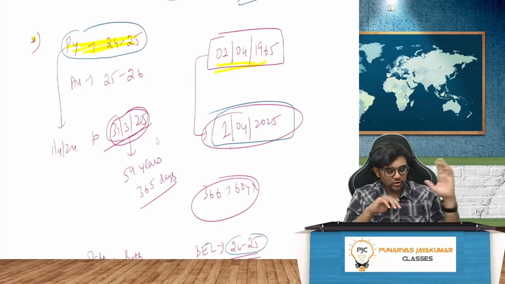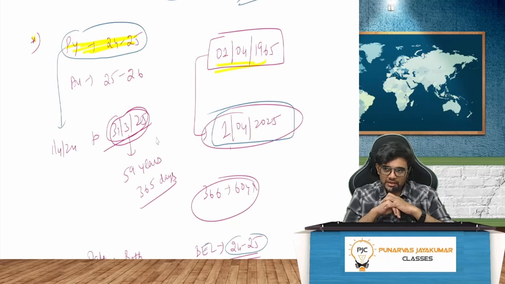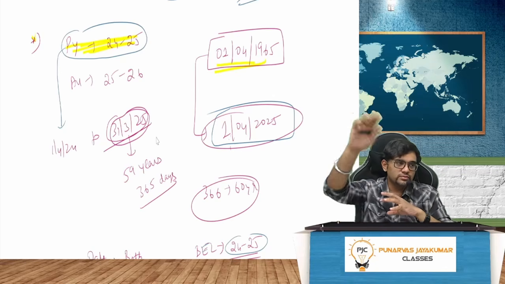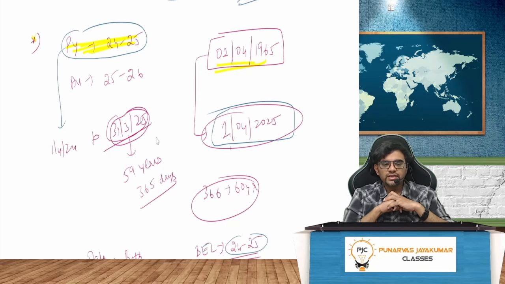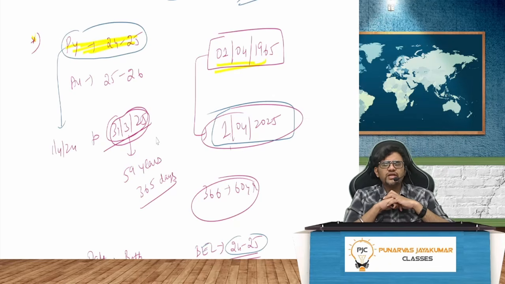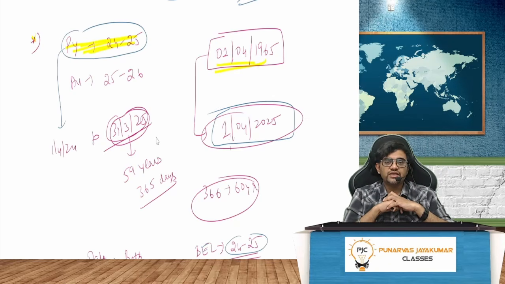This issue went to the Supreme Court. And the Supreme Court said, let us give the benefit. Even though your birthday is on 1st April 2025, I will assume that your birthday is on 31st March 2025. Imagine. Even if your birthday is on 1st April 25, I will assume that your birthday is on 31st March 25 and you have completed 60 years on 31st March 25, thereby giving you eligibility for a higher basic exemption limit. Everybody with me on this?